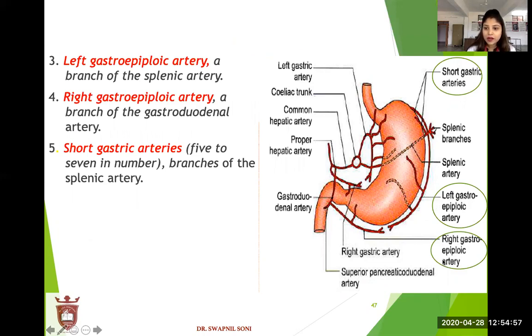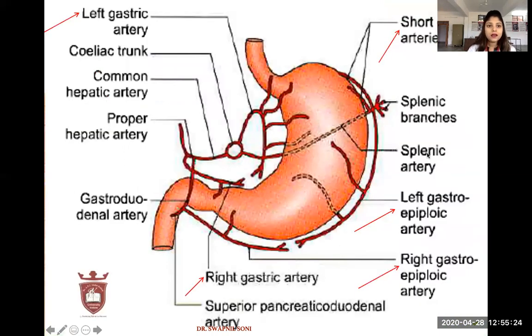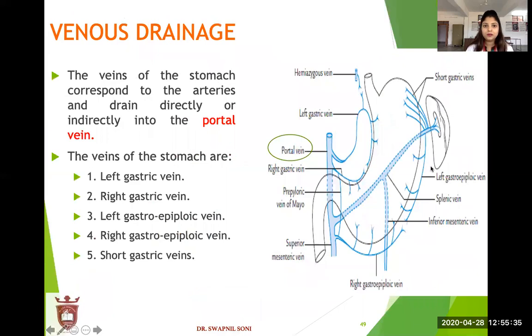Right gastroepiploic artery. This is the right gastroepiploic artery, a branch of the gastroduodenal artery. See, this is the gastroduodenal artery, and from here its supply goes on to give the right gastroepiploic artery. Short gastric artery, a branch of the splenic artery. So these are the left gastric artery, right gastric artery, right gastroepiploic artery, left gastroepiploic artery, and the short gastric artery.